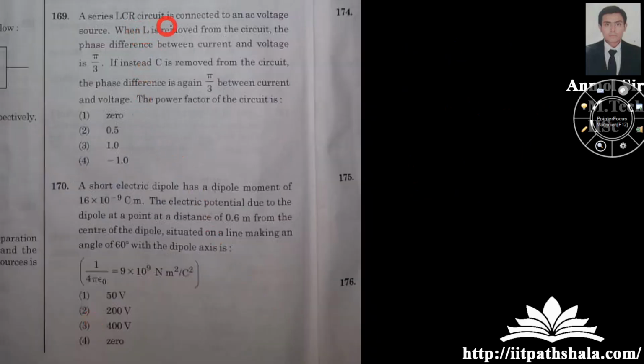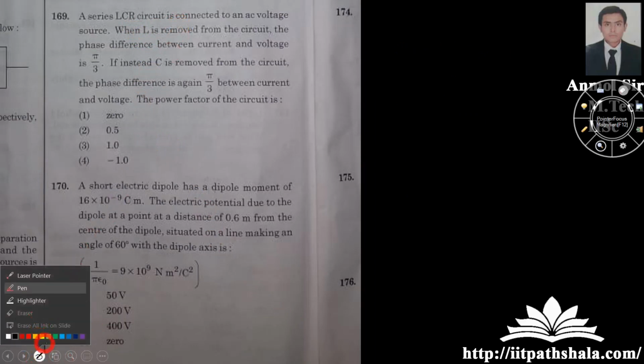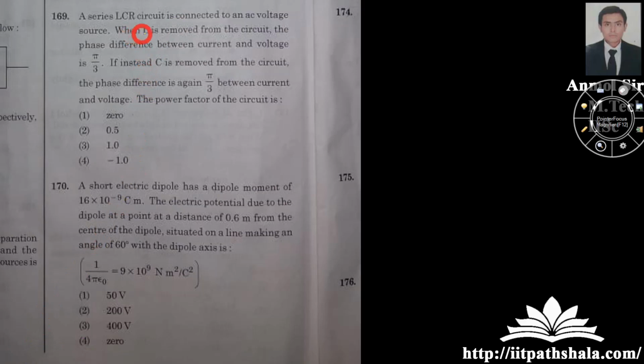A series LCR circuit is connected to an AC voltage. Now he is asking that when L is removed from the circuit, the phase difference between the current and voltage is pi by 3. If instead of L, C is removed, then the phase difference again comes out to be pi by 3. You have to find the power factor.